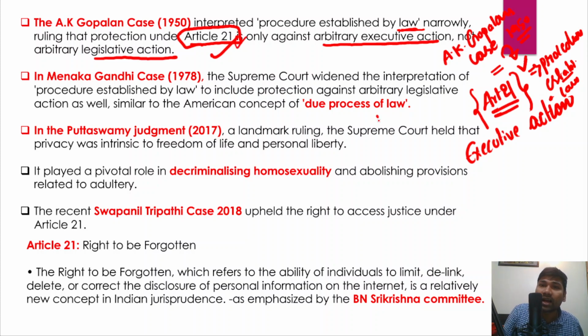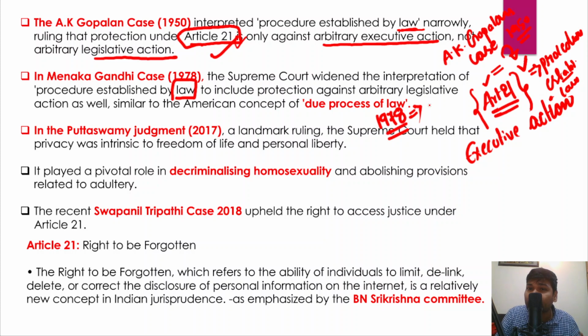However, in the Menaka Gandhi case of 1978, an important concept of due process of law was started by the Supreme Court. The Supreme Court widened the interpretation of the procedure established by law. Earlier, in the A.K. Gopalan case, the protection under Article 21 was available only against arbitrary executive action, but not arbitrary legislative action.